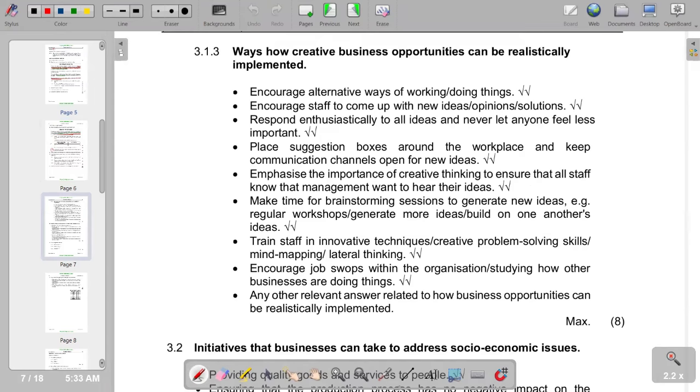In the first part, we have to encourage alternative ways of working or doing things. Encourage staff to come up with new ideas or opinions or solutions. Respond enthusiastically to all ideas and never let anyone feel less important. Place suggestion boxes around the workplace and keep communication channels open for new ideas. So these are the points that we have. And of course, we have other points that are also correct.